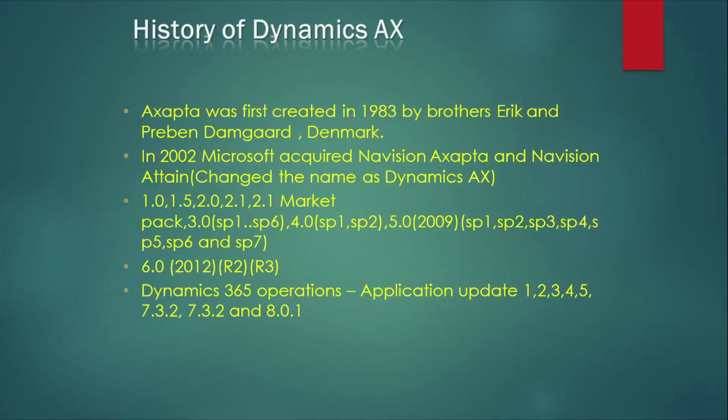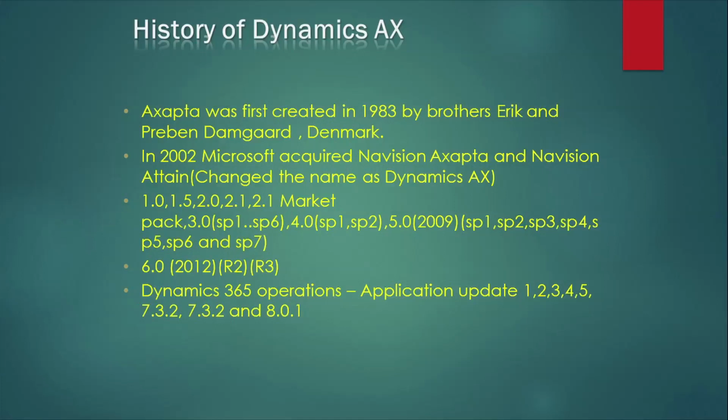If you see the versions here, they started from the 1.0 version. In every version they have some subversions. For example, 1.0 has a subversion 1.5 and the next version is 2.0. In 2.0 they have 2.1 and 2.1 Market Pack, two subversions, and the next version is 3.0.